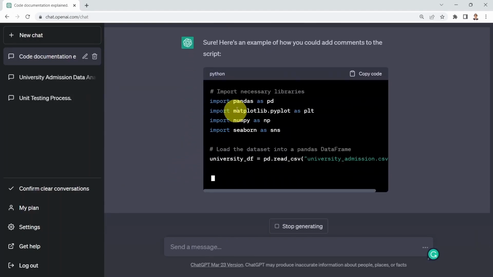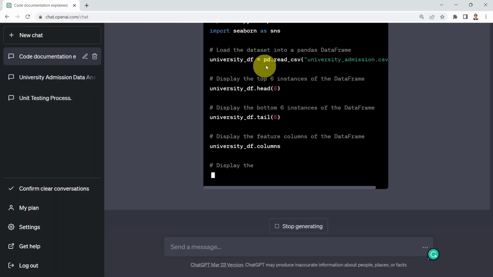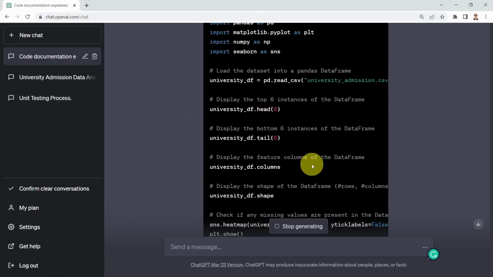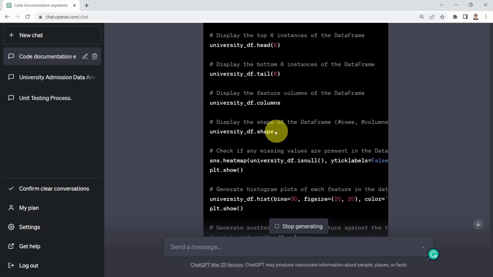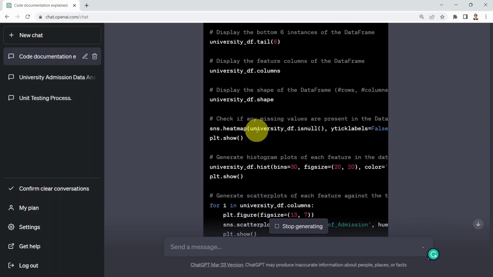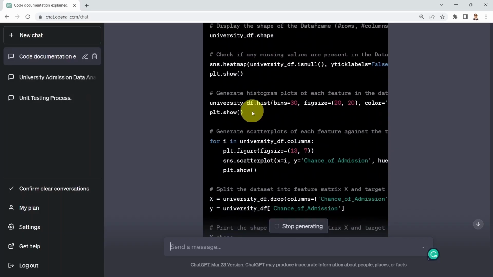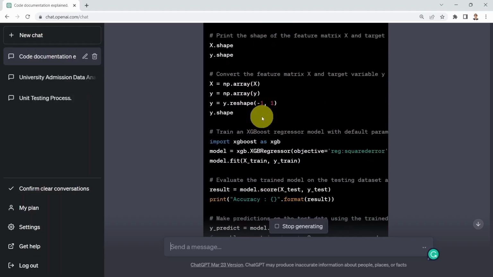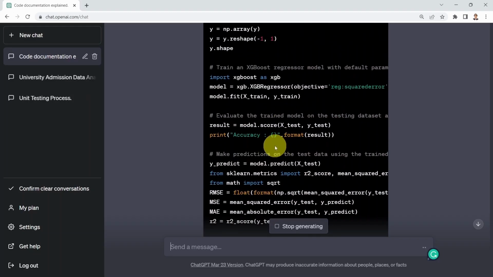Sure. And here we go. It's going to tell you, well, import necessary libraries. We're going to import or load our data, display the first 6 instances using the head method, display the bottom 6 instances using the tail method, display the feature columns. Again, super powerful. Generate histograms, check if you have missing values. And again, you will see comments. It's actually very, very accurate.